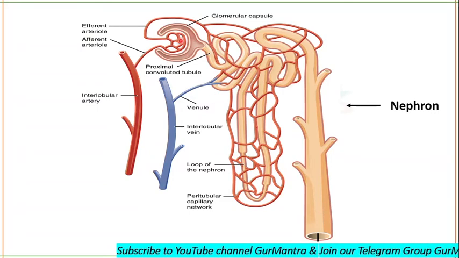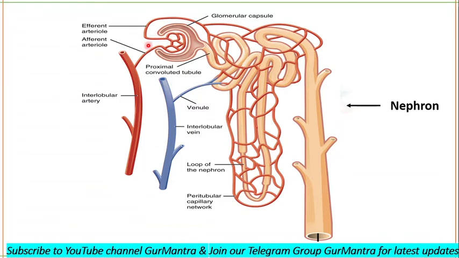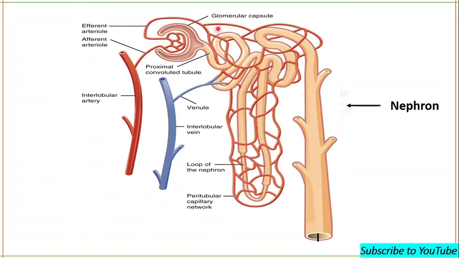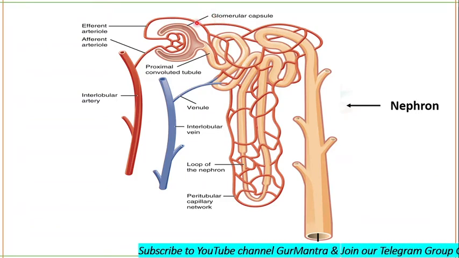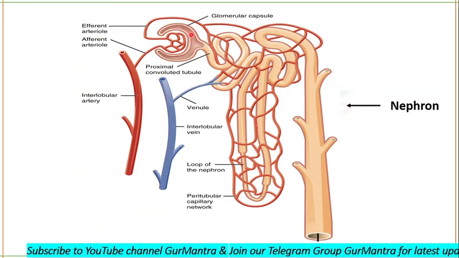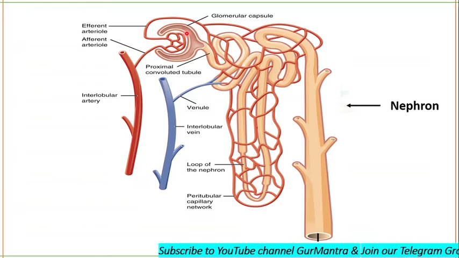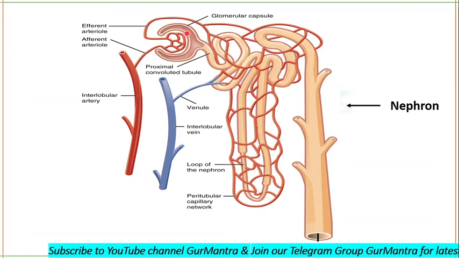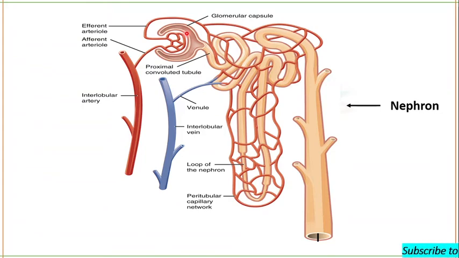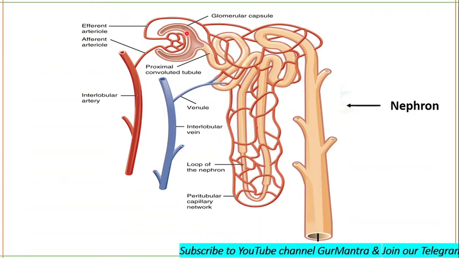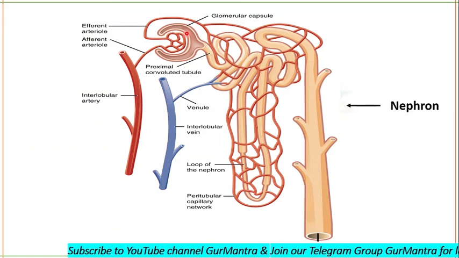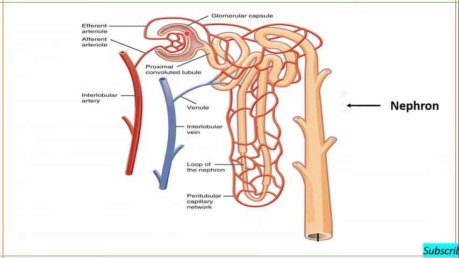Malpighian body is formed by the glomerulus, which is formed of a capillary network, and a glomerular capsule. This is a double-walled epithelial cup enclosing the glomerulus. The glomerular capillary membrane is similar to other capillaries. Other capillaries have two layers, but these glomerular capillaries have three layers instead of two. It was by mistake. Okay, it has three layers instead of two.